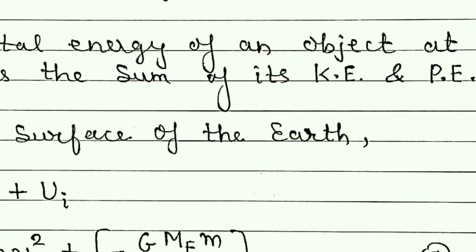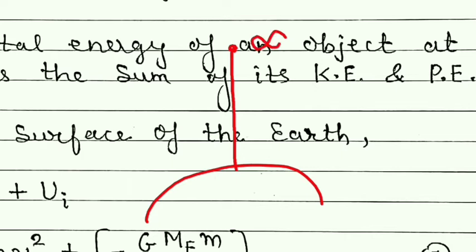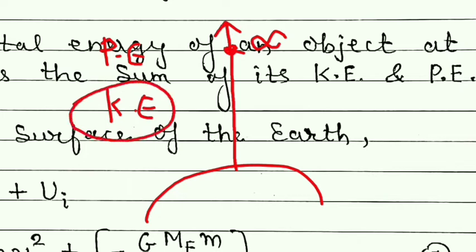Also, when this object is thrown in the upward direction and if it reaches the infinite distance, then once again at this point it will have its potential energy plus kinetic energy. If the object is still moving after infinite distance, then it will have its kinetic energy. And if it has reached infinity, means out of the gravitational force of the earth, then at that point its potential energy will be 0.